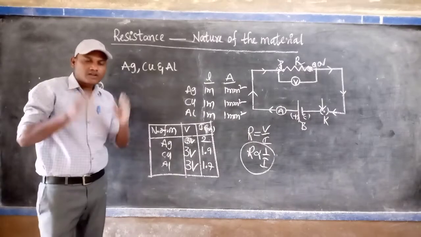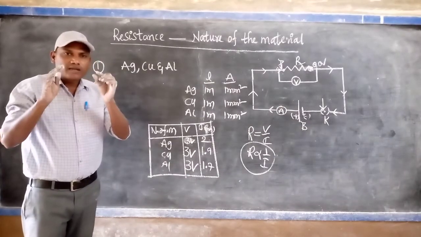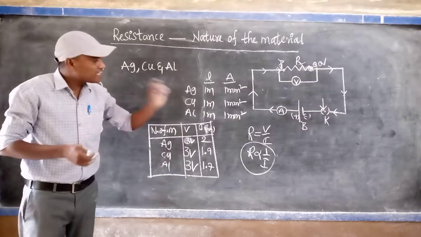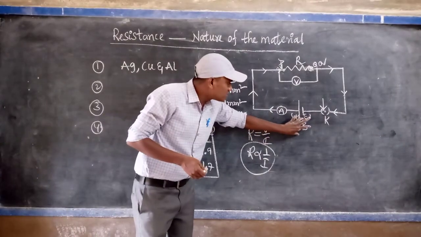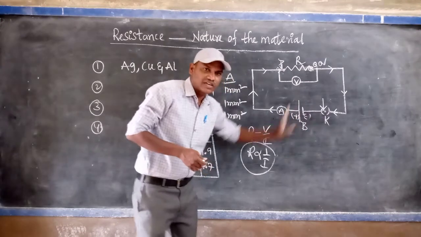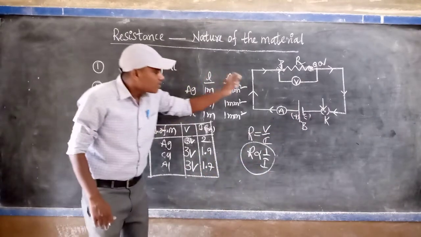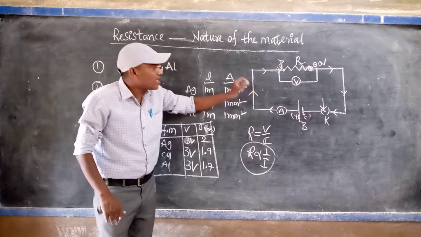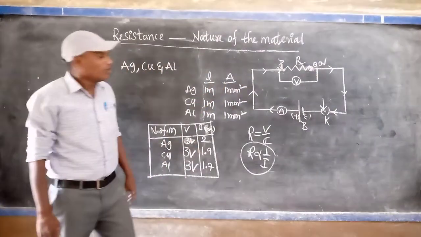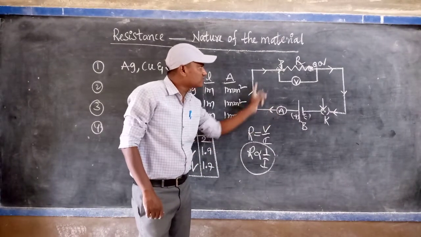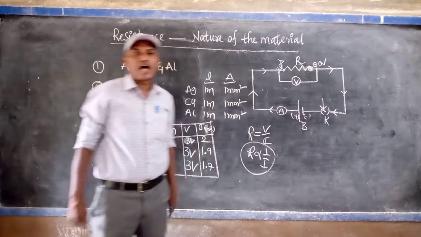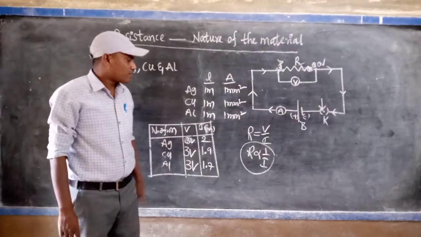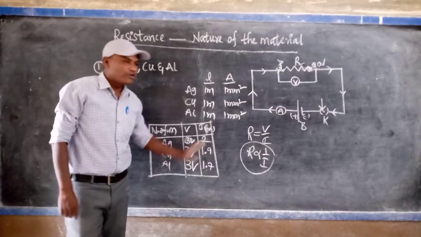Second point. Now place the silver wire between the PQ gap and keep the voltage constant in the circuit. That is one. Next, third point. By closing the key, allow the current in the circuit and note how much current is passing through the circuit with the help of the ammeter, when we use which one? Silver wire. So note that value.